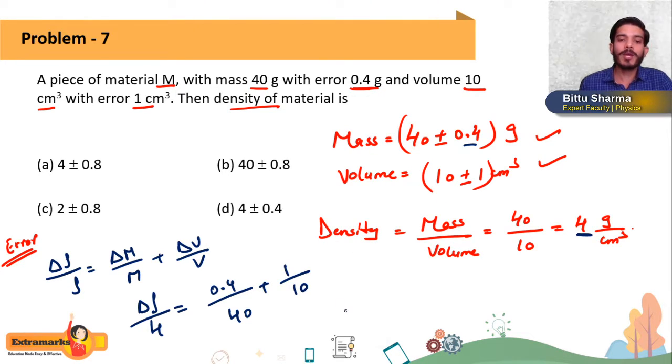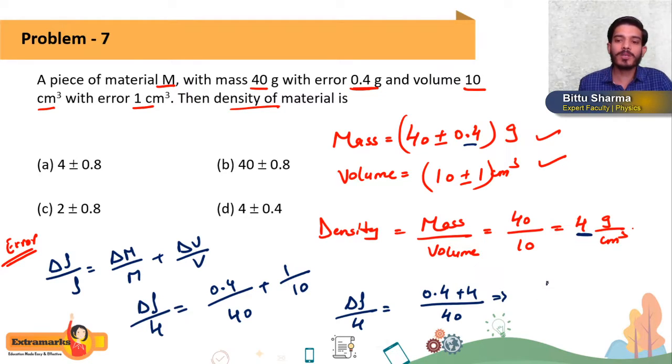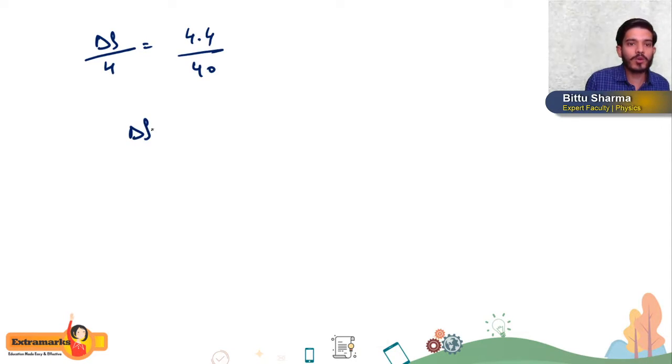So from here, if you take LCM as 40, delta rho by 4 is equal to 0.4 plus 4, 4.4 by 40.